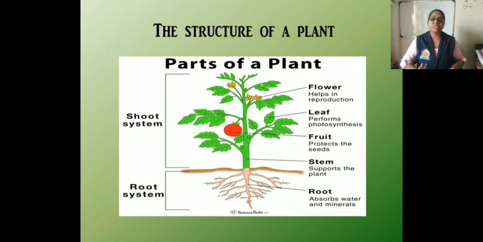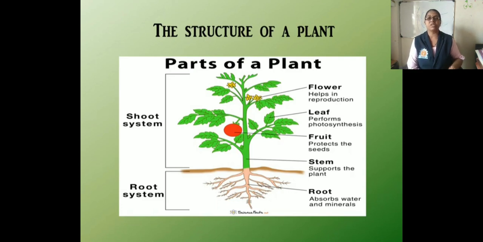Okay. Now next is the leaf. The leaf is flat. It plays an important role in the production of food. That means the process of photosynthesis takes place in the leaves. Leaves are mainly of two types, that is simple leaves and compound leaves. Next part of the plant is the fruit. Fruits have different shapes, as we see in the market. Fruits contain one or more seeds. The pods of beans and peas are actually fruits. So this is all about the structure of the plant.